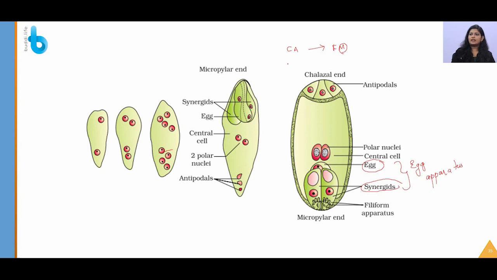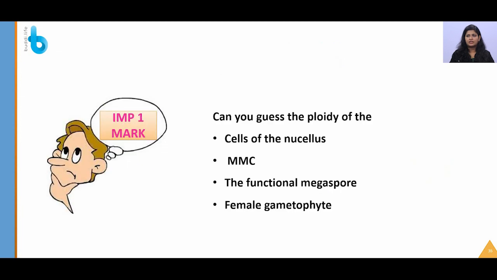If you can understand, a CA is going to an FM station, just add one more E here so that it will be clear. At the chalazal end antipodals are present, at the micropylar end the filiform apparatus and the egg apparatus are present, and then what is happening to the large central cell? It contains 2 polar nuclei, and hence the fertilization is called double fertilization, because 2 male gametes are going to fuse with the egg and the polar nuclei. So it is called double fertilization and triple fusion.